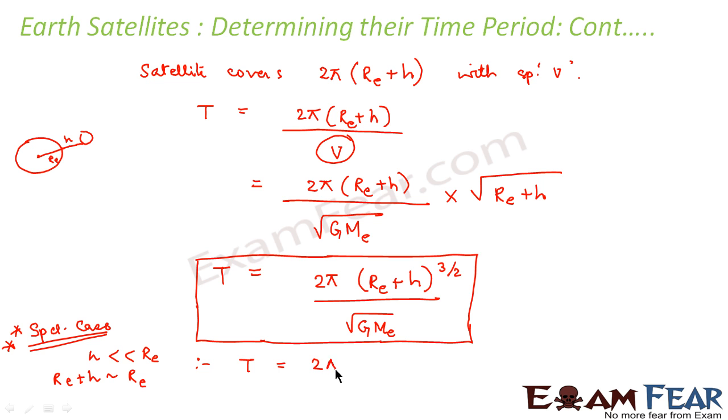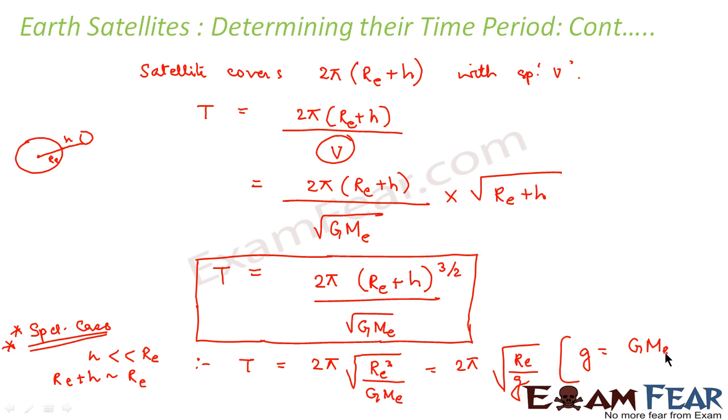So T will be equal to 2π√(RE³/GME). Now this we can write in terms of acceleration due to gravity as 2π√(RE/g), because g is equal to GME by RE².